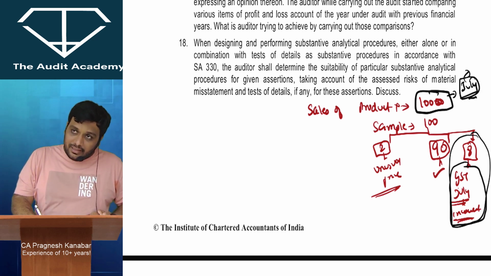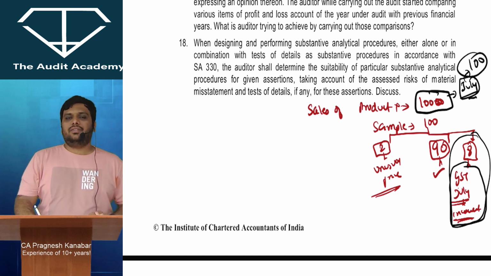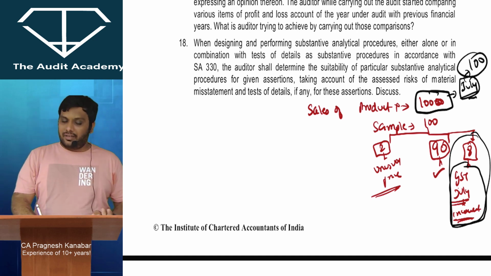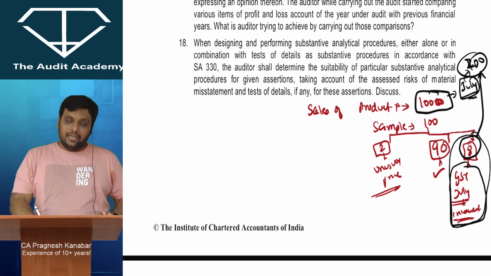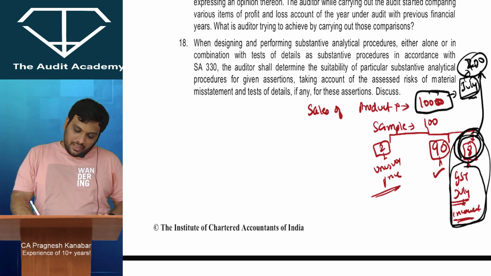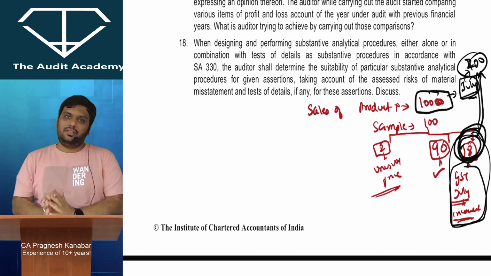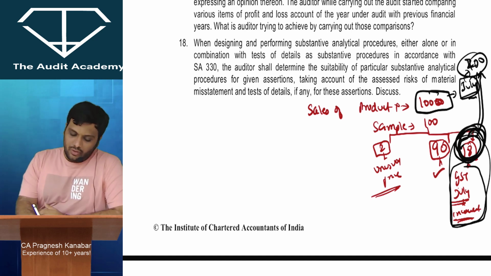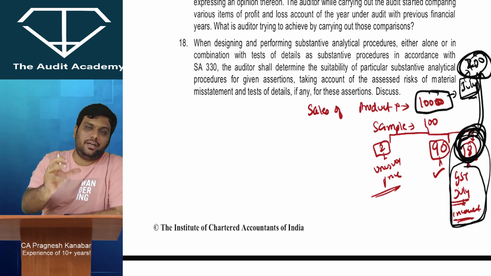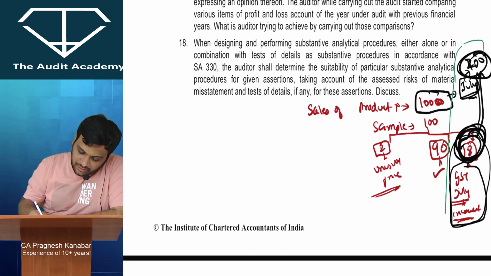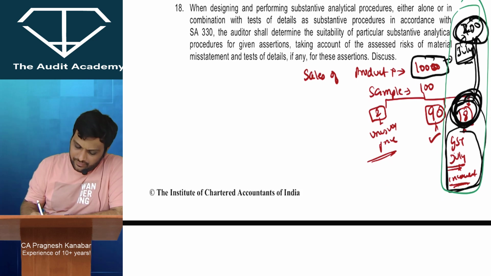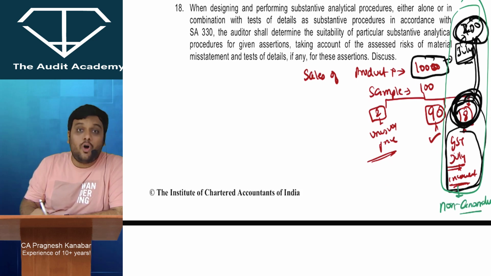In July month, let us say there were 100 transactions. I repeat, in July month, let us say there were 100 transactions. This 8 is for sure representing this 100. I'll keep it 200. Let us say in July month there were 200 transactions. This 8 is for sure representing this 200. This 8 tells you that this whole bunch of 200 had wrong GST. Alright. So this is something that is representing the population. Such kind of misstatements are called as non-anomalous misstatements.